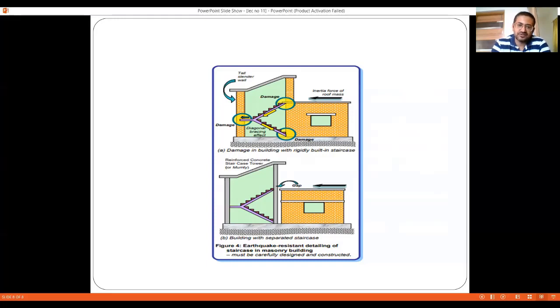So this will ensure that the forces that are traveling from the stair shaft do not get transferred to the adjacent walls and do not create unnecessary stresses in the building. So these forces from the stair will directly travel from the stair shaft to the columns, and from the columns to the foundation, and from the foundation to the soil below. So the adjacent building will remain unaffected.